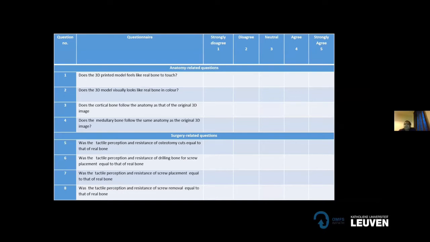In the surgery-related questions, we performed a procedure called a bilateral sagittal split osteotomy. In that procedure, you cut the mandible and move it. It's an aesthetic surgery where you can move it either forward or backward. And we had certain questions related to the osteotomy. Osteotomy means bone cutting. So they wanted to see if it feels like real bone or not. Then they needed to drill and place the screws, and do screw removal. But for the surgery-related questions, 5 very experienced surgeons with over 10 years of experience were recruited.